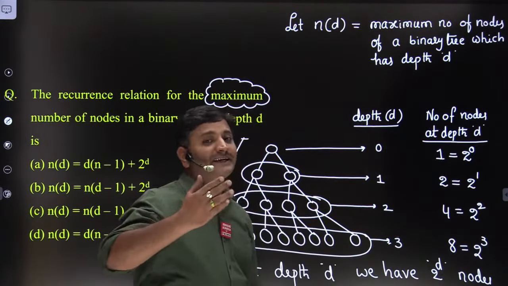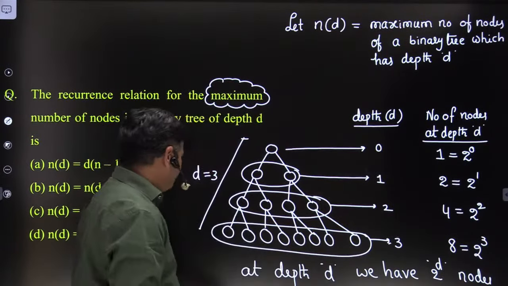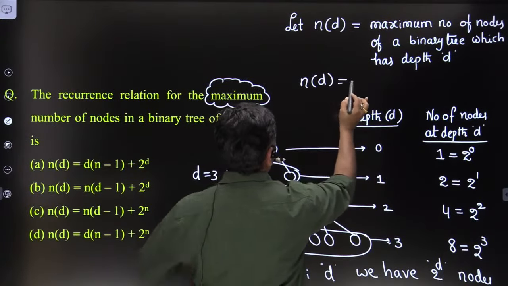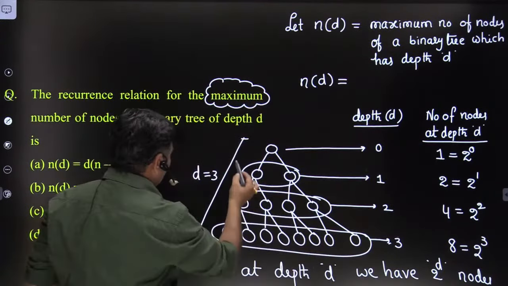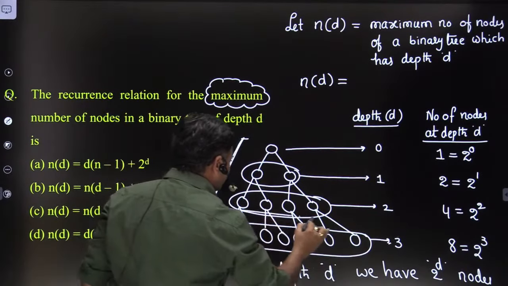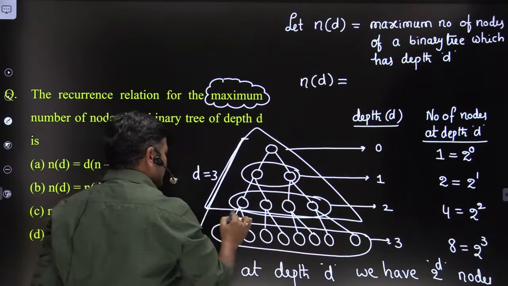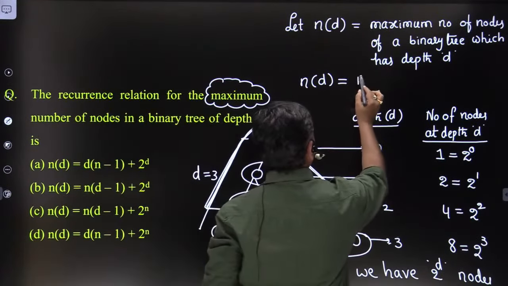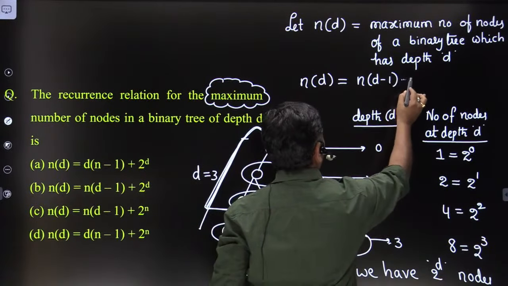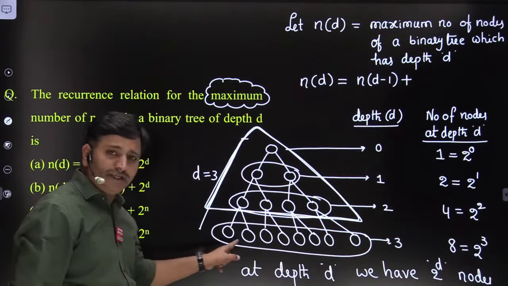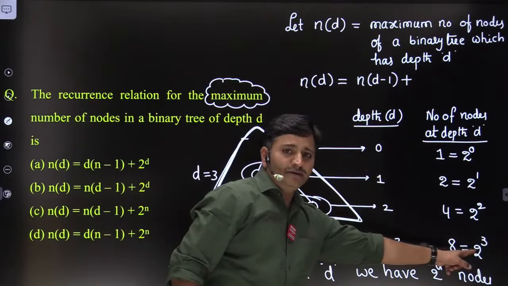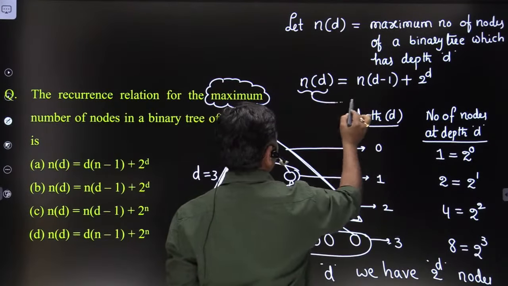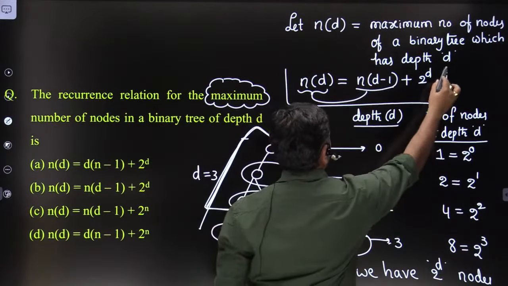But our objective is to form a recurrence relation, right? Okay. The simple logic, friends. See, n of d is equal to: if you want to find the maximum number of nodes of depth d, then you have to count the maximum number of nodes up to depth d minus 1, correct? The maximum number of nodes up to depth d minus 1 is denoted by n of d minus 1. Afterwards, at depth d, how many nodes do we have? 2 power d nodes. The present term is expressed in terms of the previous term, therefore it is a valid recurrence relation, friends.